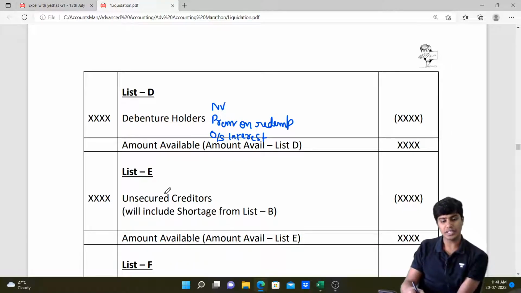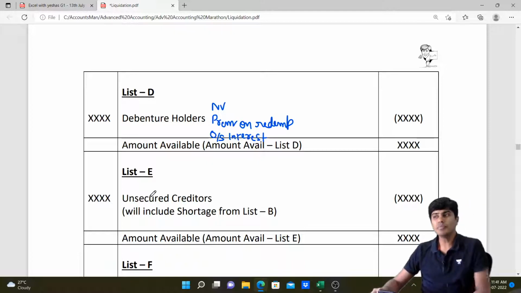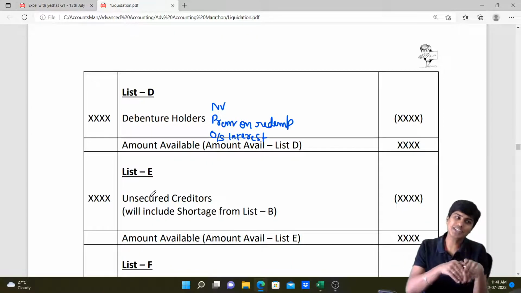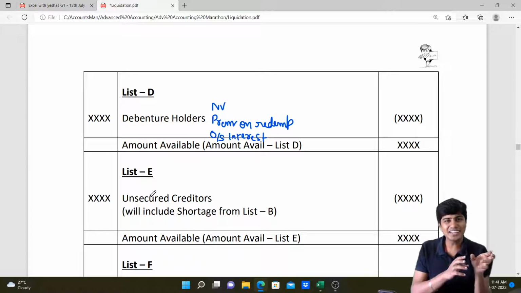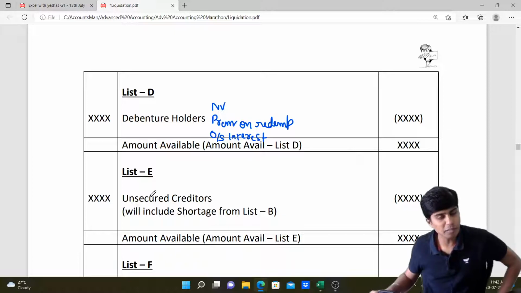List E will be unsecured creditors. Unsecured creditors will not just include creditors without any guarantee. It will also include creditors who had security, but the security they had is not sufficient to pay off their liability. Meaning, unsecured creditors will include secured creditors to the extent unsecured, meaning, to the extent the asset realized cannot fulfill their security. They will come. And preferential creditors, government tax dues, and amounts payable to employees and laborers beyond the preferential credit limit, all of that will come in our list E.